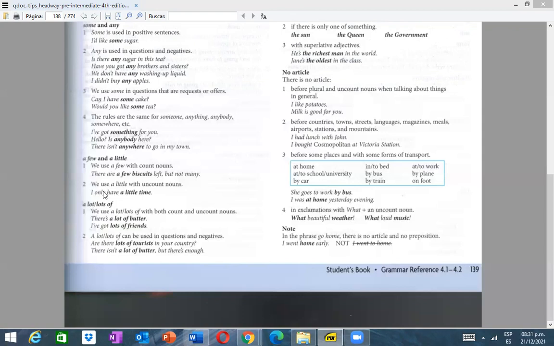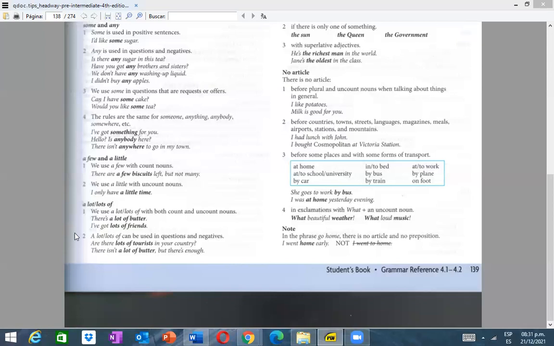The next rule, we use a little with uncount nouns. Okay, that's why I only have a little time. Un poquito de tiempo. Entonces va variando, ¿sí? No puedo decir a few times porque hablan del tiempo sin contar. Entonces, por eso es que memorizar las reglas. I only have a little time. We use a little with uncount nouns.